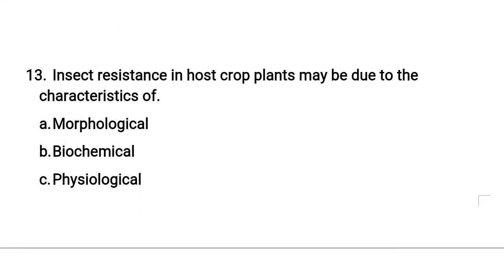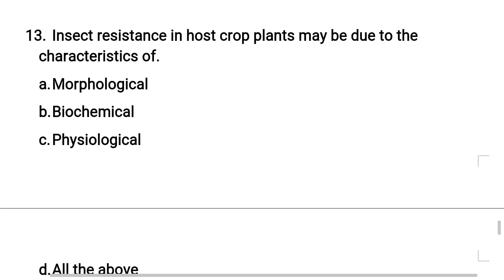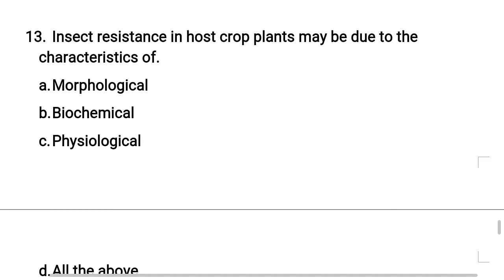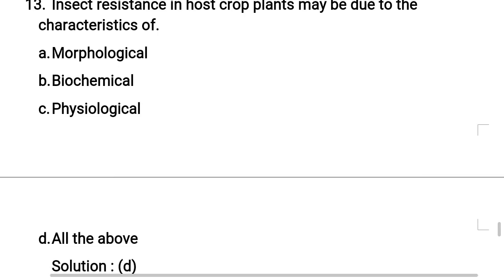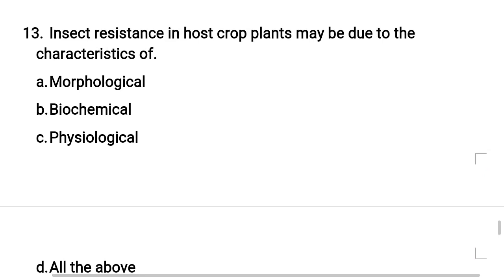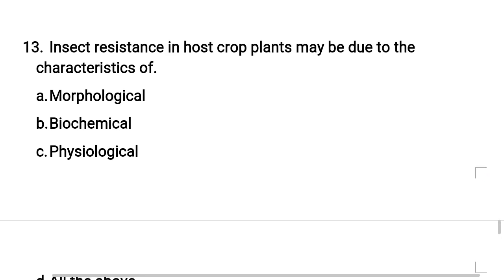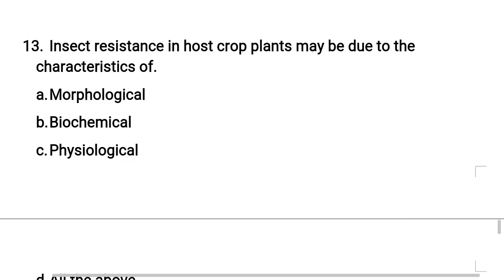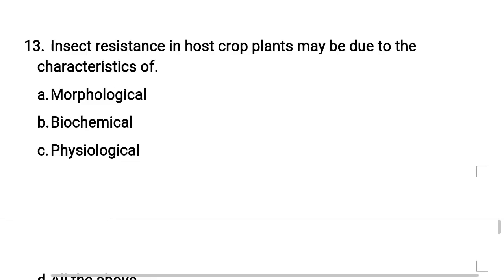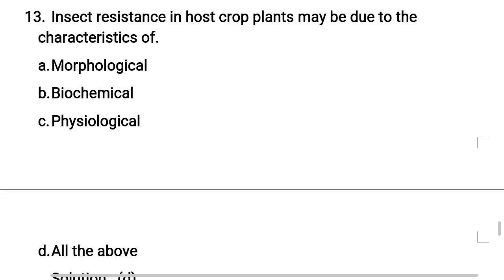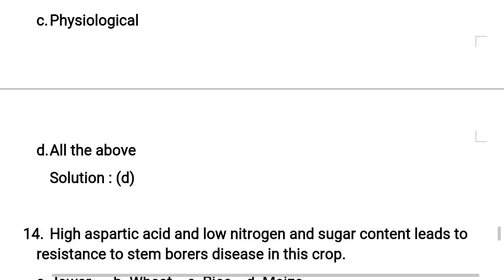Next, the 13th one. Insect resistance in host crop plants may be due to characteristics that are option A, morphological, option B, biochemical, option C, physiological, option D, all the above. So the correct answer is option D, all the above. Insect resistance in host crop plants may be due to morphological, biochemical or physiological characteristics. Understand? So the correct option is option D.